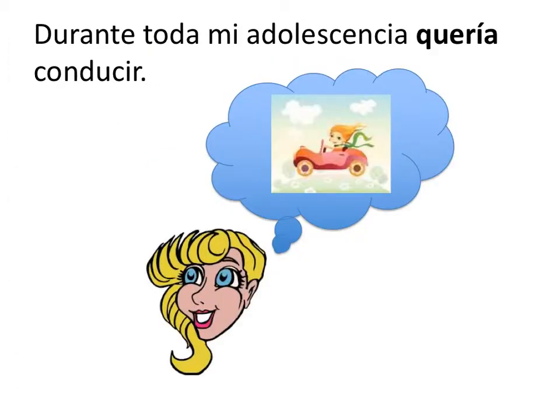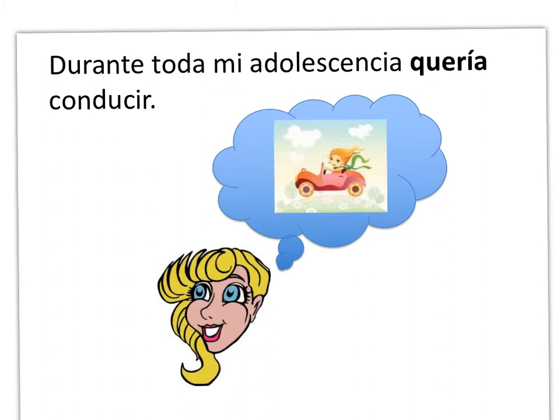Okay. Otro ejemplo. Durante toda mi adolescencia, quería conducir. What's this statement? What idea is being conveyed here? What am I talking about? Always what? Wanting to drive. Right. When? Throughout my adolescence. Right. And we can all relate to this. This is an ongoing desire. Wanting, needing, necesitaba, quería. It's an ongoing action, a continuous action, and therefore this verb is in what tense?